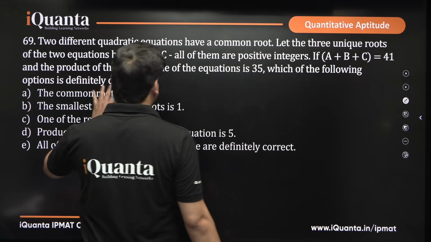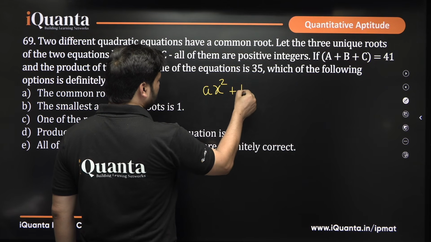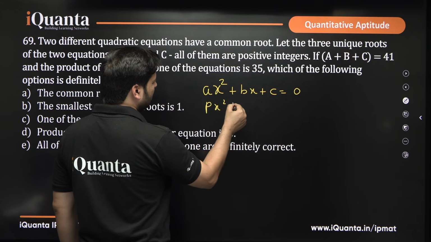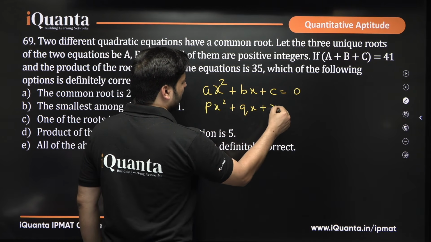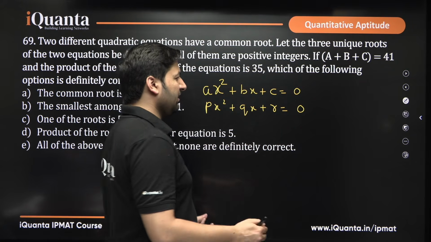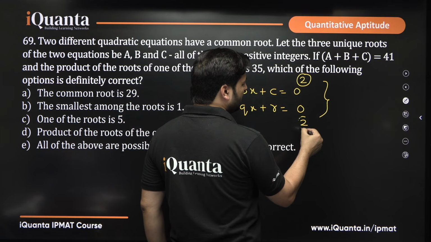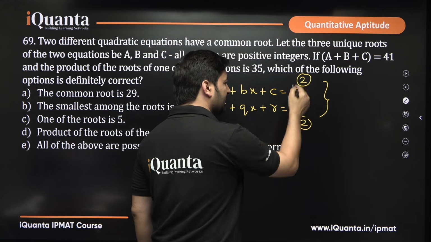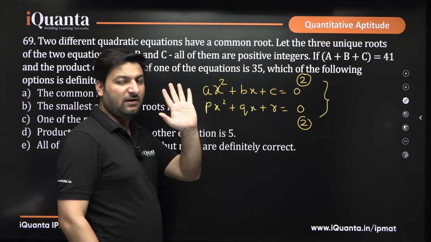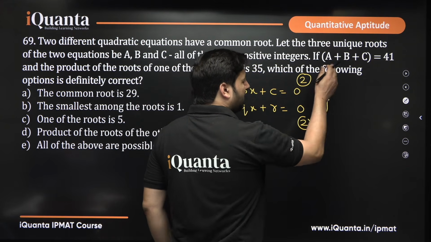So, let us say that we have two different equations. Say one of the equations is ax square plus bx plus c equal to 0. Another equation is say px square plus qx plus r equal to 0. These are two quadratic equations, they will have a common root. So, obviously, when they have one common root, there will be two roots of this equation, two roots of this equation, one root will be common. So, how many unique values will be there? If all four are distinct, then we will have four unique distinct roots, right? But then one root is common here, right? So, we will have three unique roots.